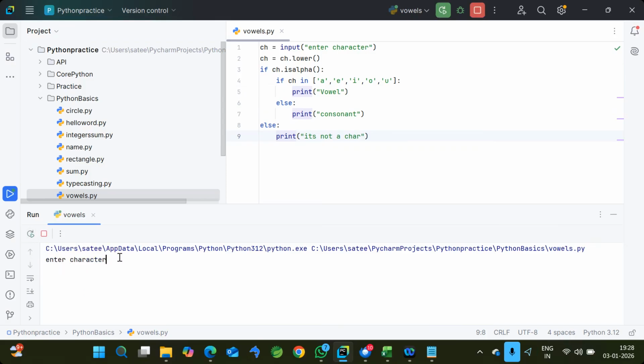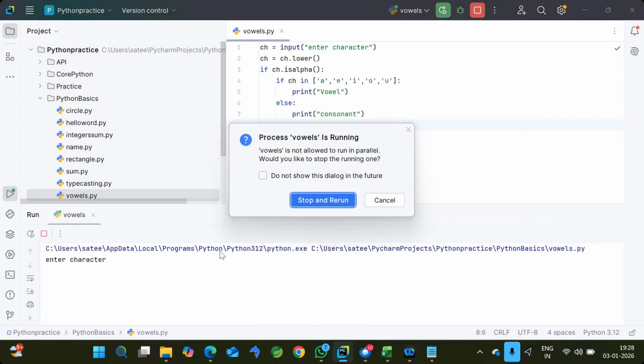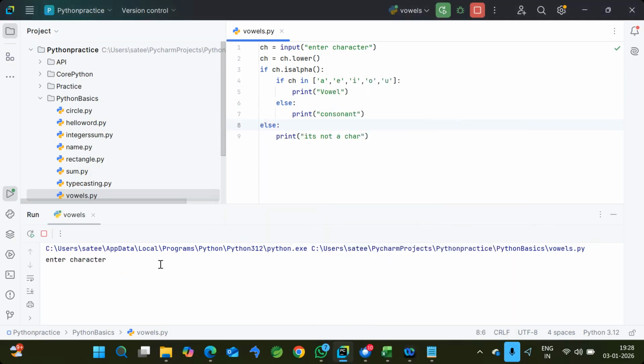Sorry, what happened? Enter character. One second. Stop and rerun. Okay, I'm giving M as the letter. Yeah, now it's working, consonant.